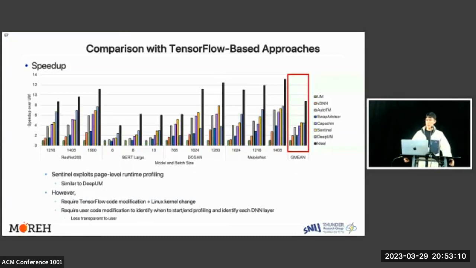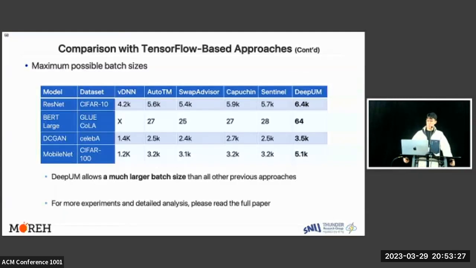However, it requires TensorFlow code modification and a Linux kernel change. Moreover, it requires user code modification to identify when to start and end profiling and to identify each DNN layer. This is less transparent to the user. DeepUM allows a much larger batch size than all other previous approaches too.